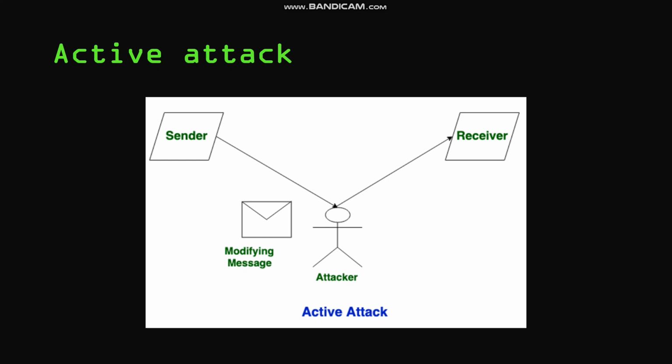Active attacks are the type of attacks in which the attacker attempts to change or modify the content of messages and then sends it to the receiver. Active attacks are dangerous to the integrity as well as availability of the message. Due to the active attack, the system is always damaged and the system resources can be changed. The most important thing is that in an active attack, the victim gets informed about the attack.